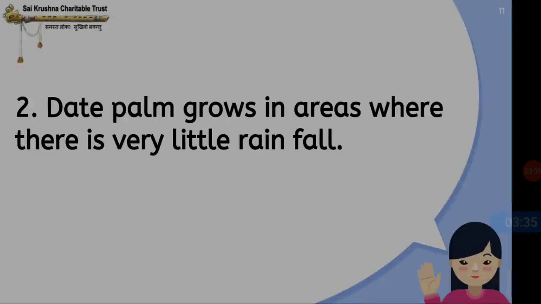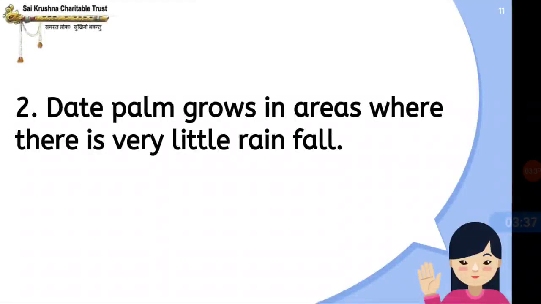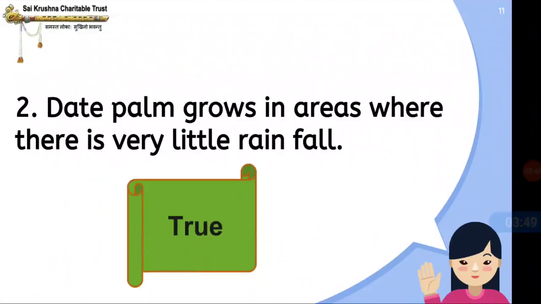The second question: date palm grows in areas where there is very little rainfall. Is this true or false? So, the answer is true. Yes, it is correct. Date palm grows in areas where there is very little rainfall also. It needs very little water.